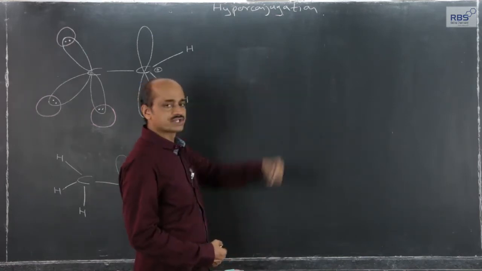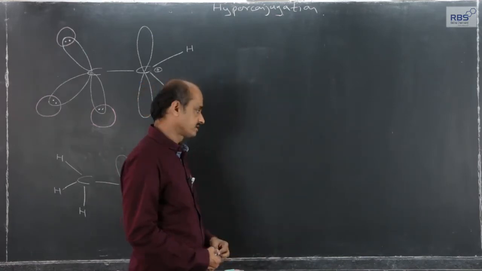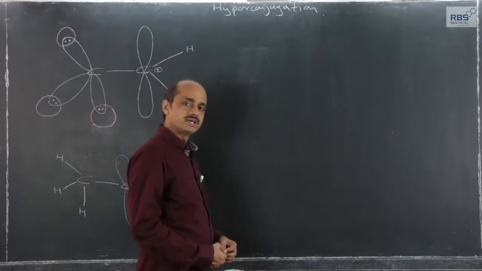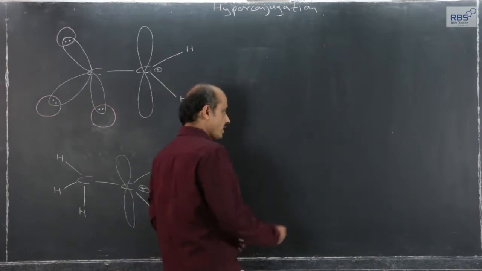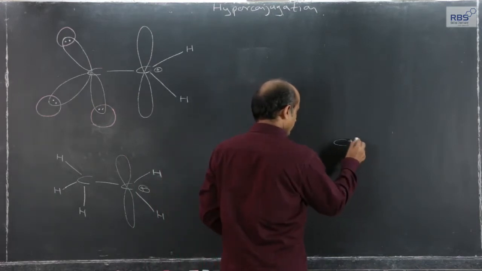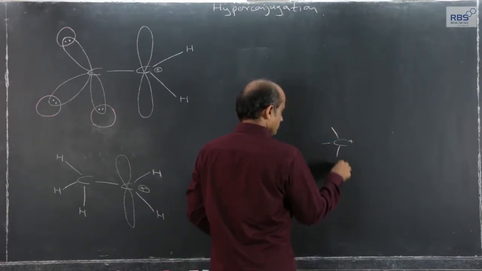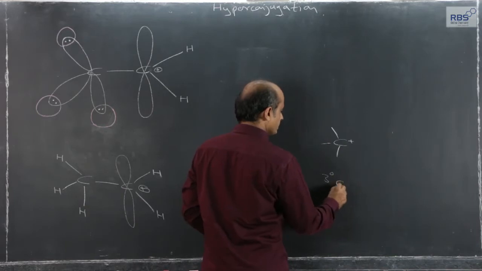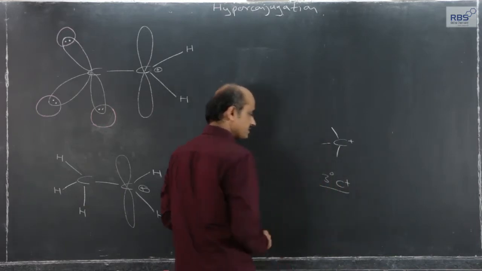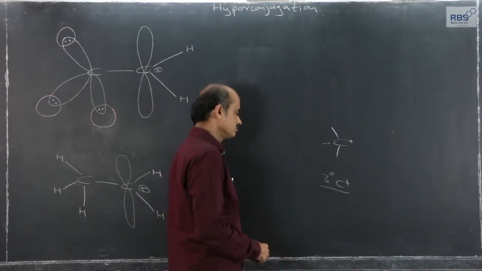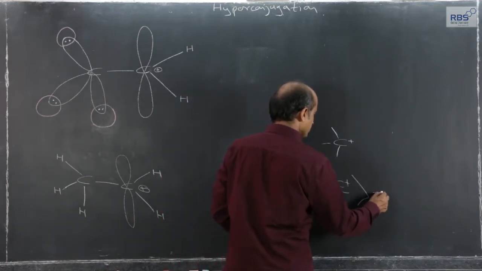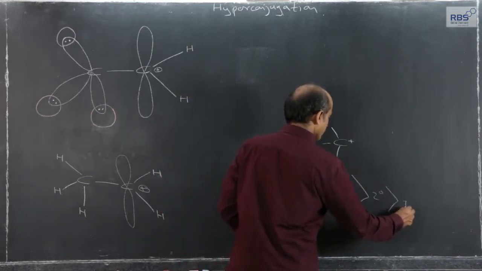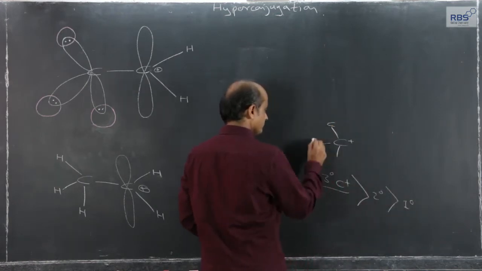By studying hyperconjugation, it will become possible for us to explain why tertiary carbonium ion is more stable than secondary than primary.